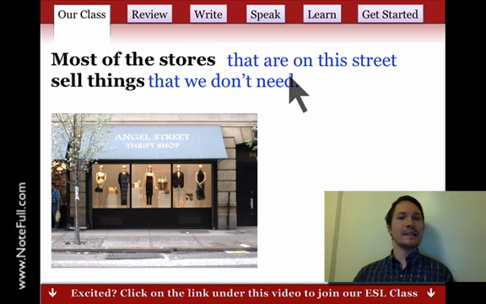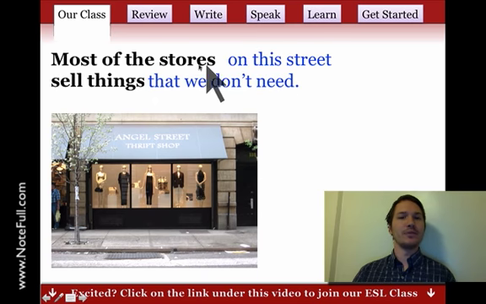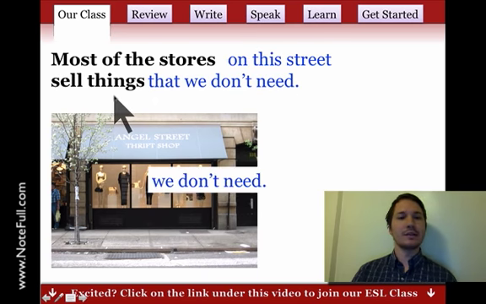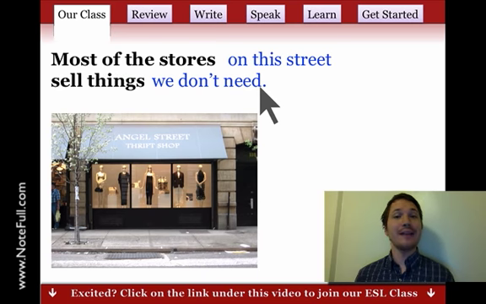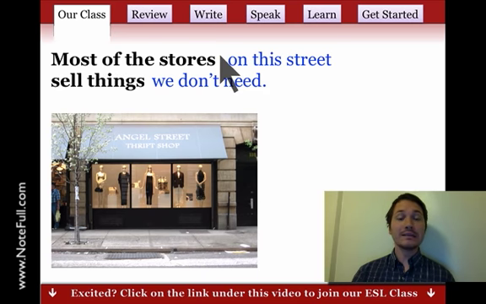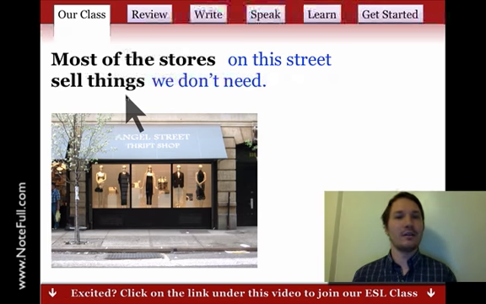If we want to shorten these, we can say most of the stores on this street sell things we don't need. And it's common to take out words like that, or which, or who, when we can, when it's possible. Did you also notice we use no commas? Right? And we didn't use commas because if you take out these adjective clauses, most of the stores sell things, the meaning is not clear. That means we need these adjective clauses or adjective phrases. And because we need them, we shouldn't add commas.